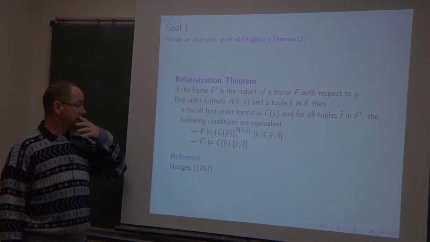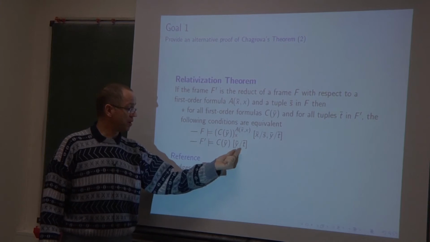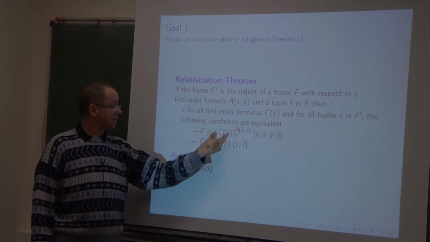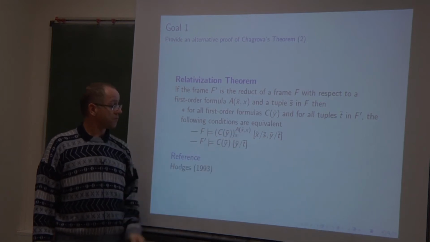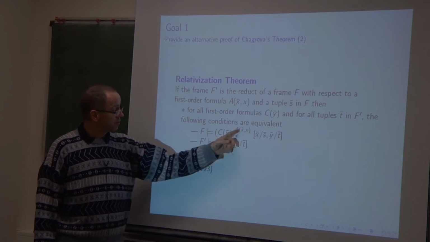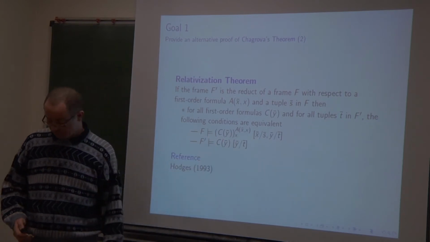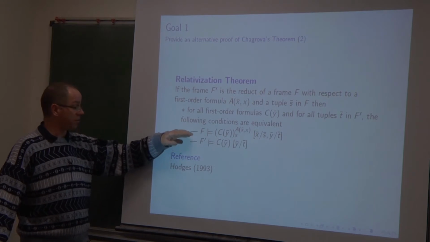These two conditions mean that C is true in F prime when y bar is interpreted by T bar, if and only if, in F, the relativization of C with respect to A and x is true. It is not difficult to prove the equivalence between these two conditions.